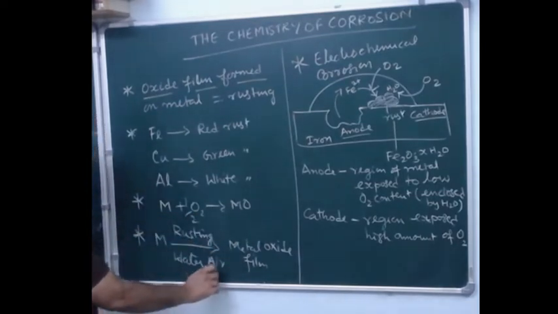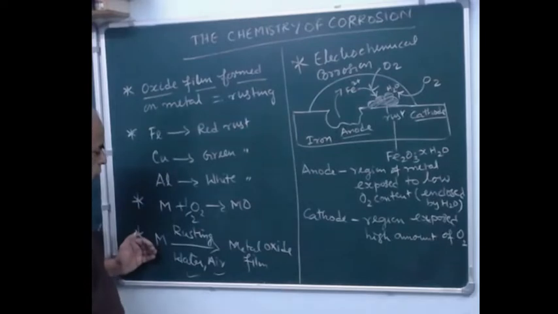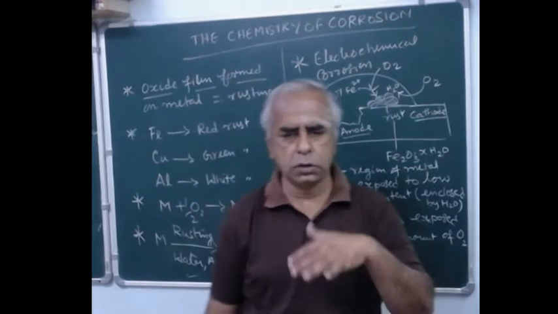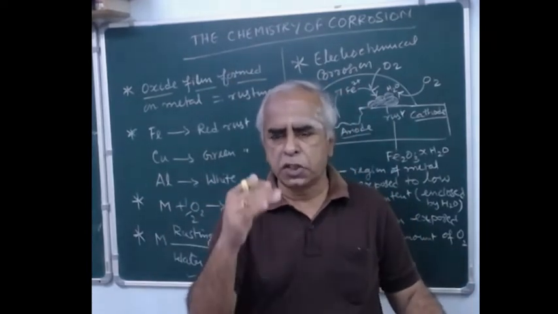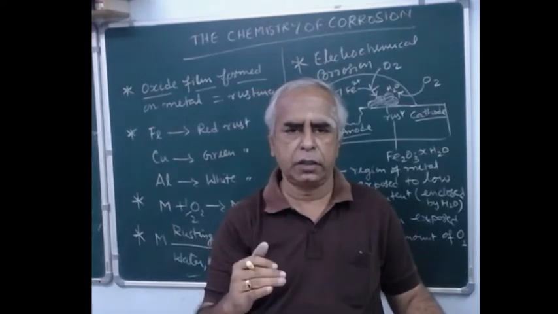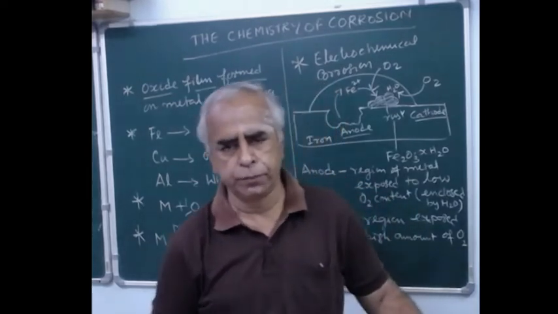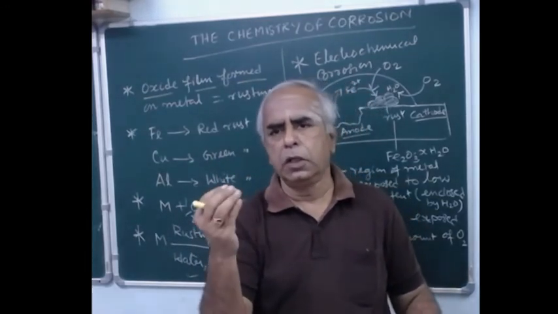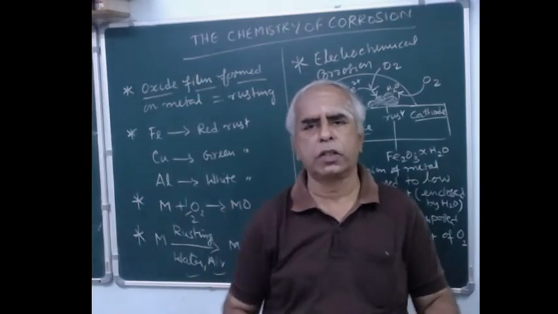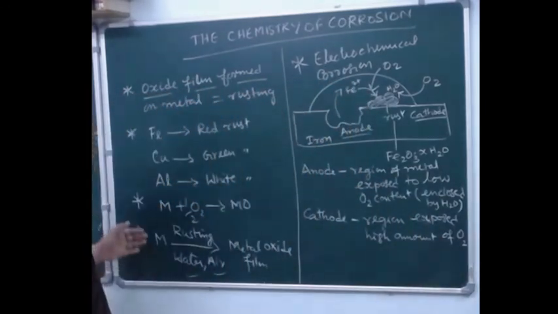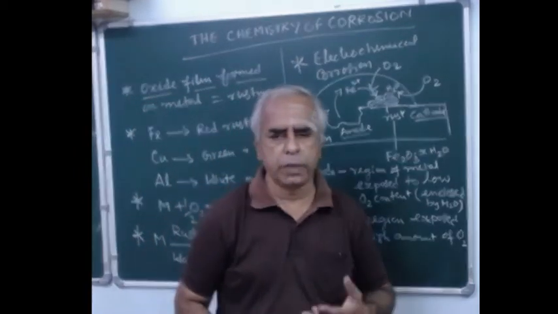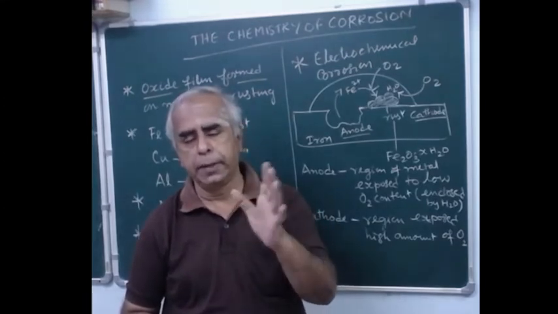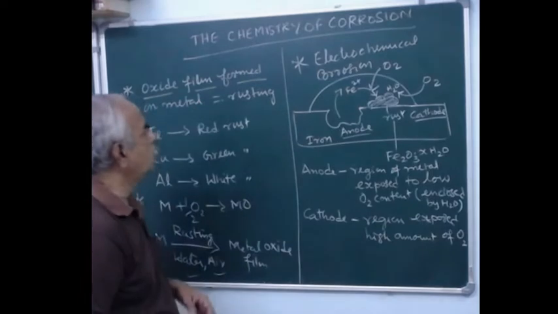As I already mentioned, water and air are the essential components during the process of rusting, so that the metal becomes a metal oxide film. Once the metal becomes a metal oxide, its strength is weakened, and thereby it damages the structure, because of the deposition of these rusts. It is something like a salt, is it not? Iron becomes iron salt, Fe2+. That is why the structure is further weakened. Suppose a bridge is made up of iron beams; if it is rusted, the bridge may collapse at any time. So how to prevent that?